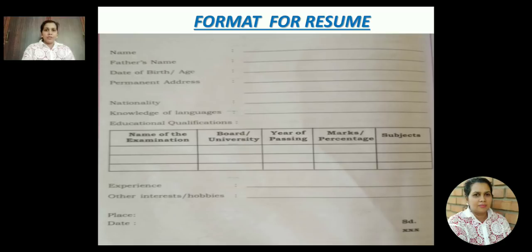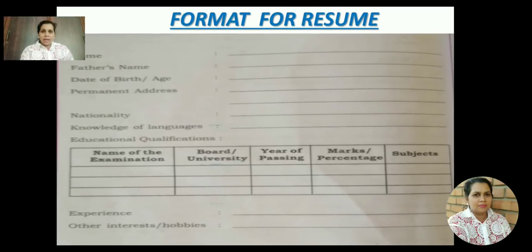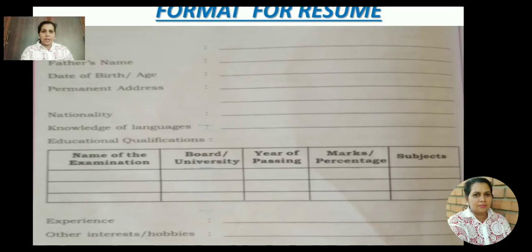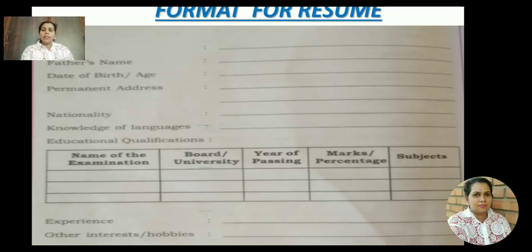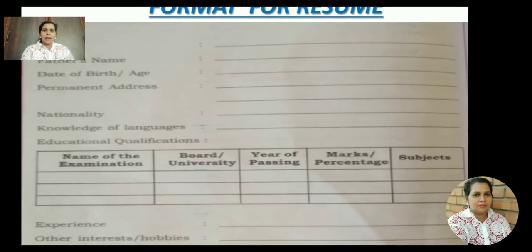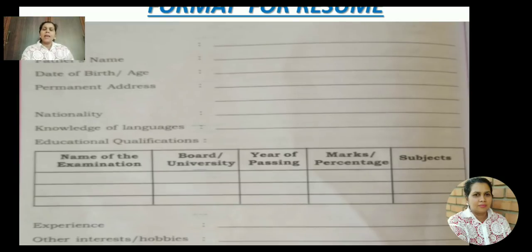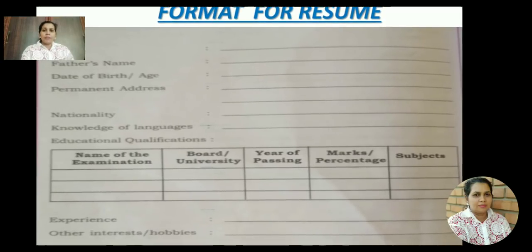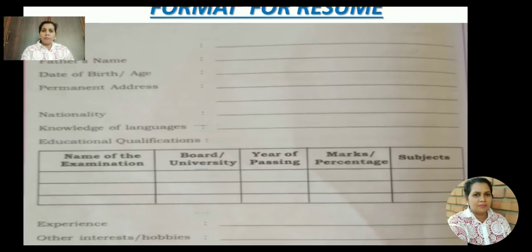This is the format of the resume. Name, father's name, date of birth, permanent address, nationality, knowledge of languages, educational qualification. So the name is XXX. Father's name you can write as AAA. Date of birth, you can write your own date of birth or an imaginary date. Permanent address, as I said, is XXX and YYY. Nationality, Indian. Knowledge of languages, English, Hindi.